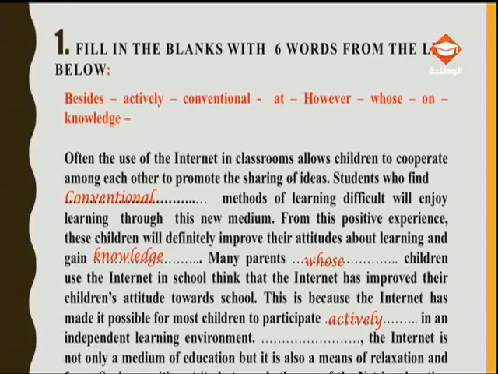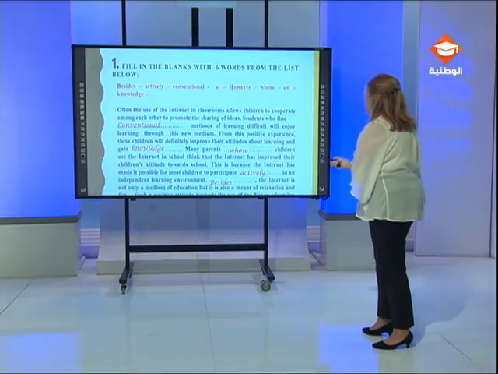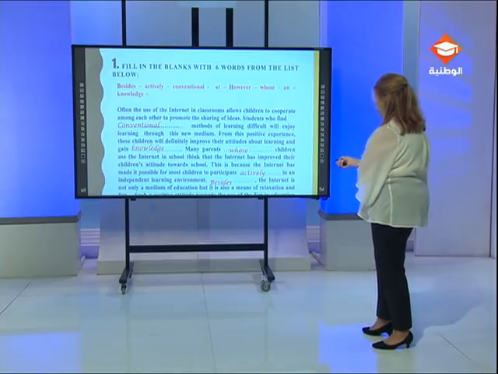This is because the internet has made it possible for most children to participate actively in an independent learning environment. Then, the internet is not only a medium of education, but it is also a means of relaxation and fun. So what am I doing? Am I expressing a contrast, or am I adding information? Here, I'm adding information, and therefore, the correct word is besides. Sorry for the last word, it's on, so we cannot see it on the screen now.